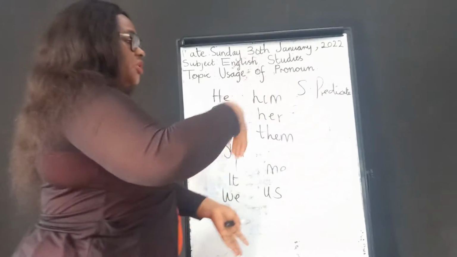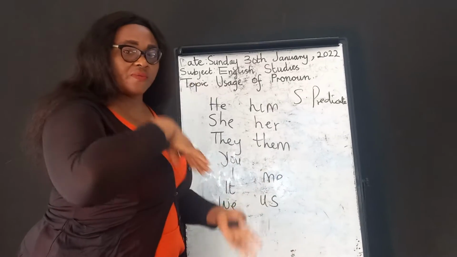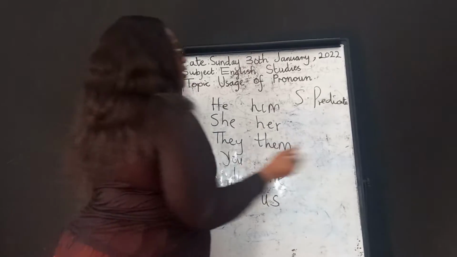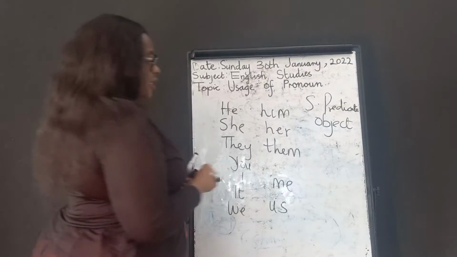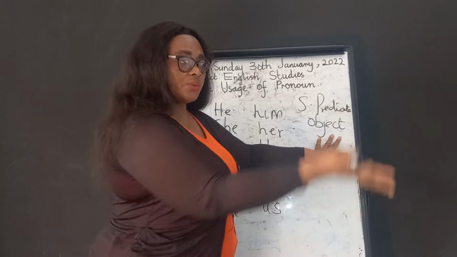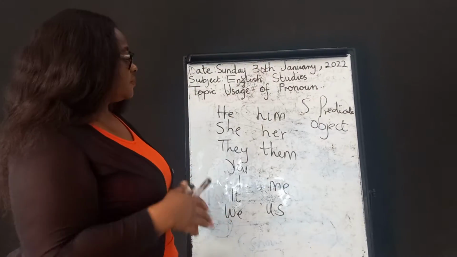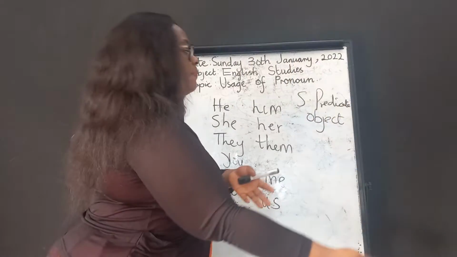If we say that subject is the performer of the action, what is the receiver of the action in your sentence? That's the object. Object is the thing receiving the action that the subject is performing.